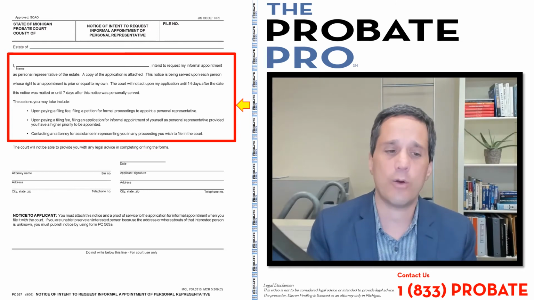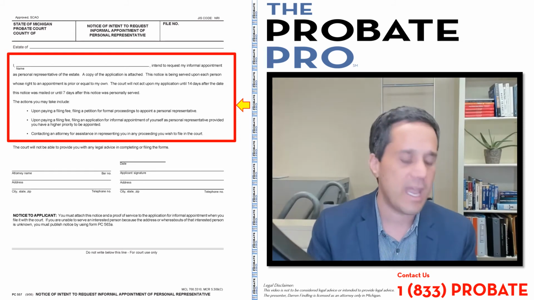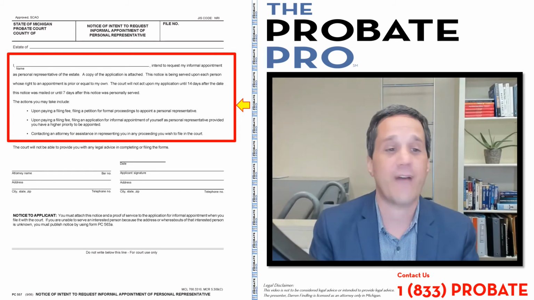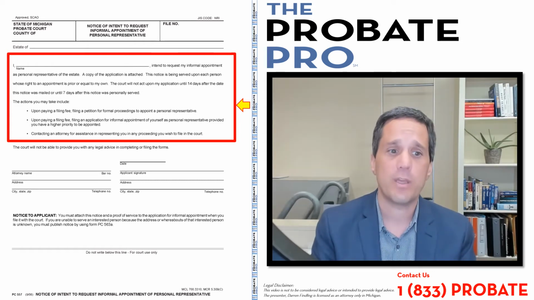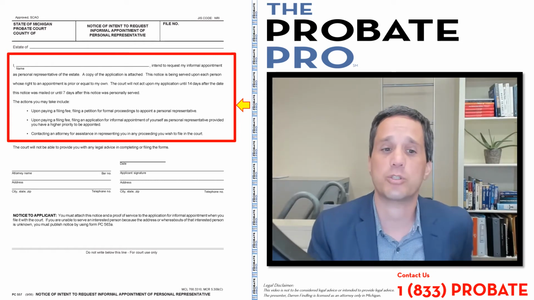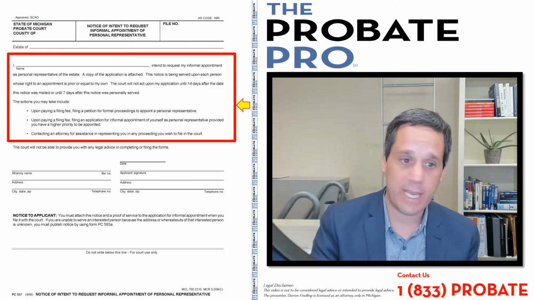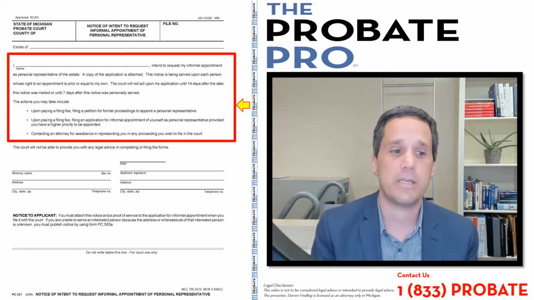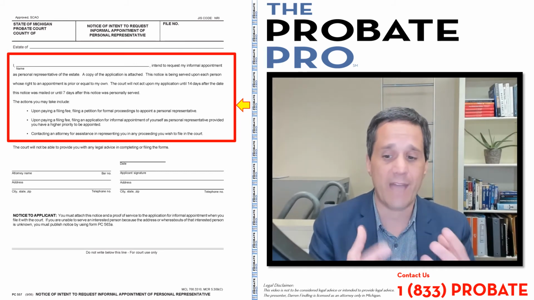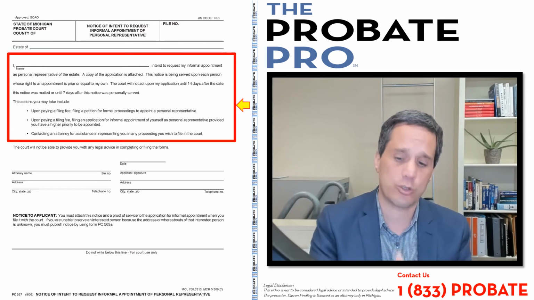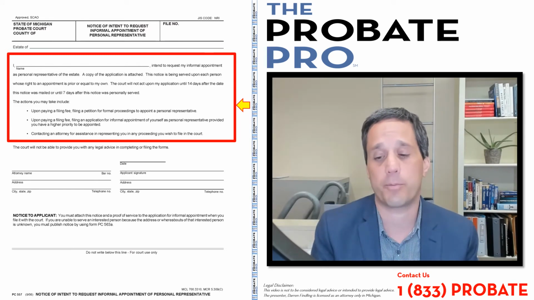Now, it's giving notice of the actions you can take, meaning the recipient of this notice and application. You can pay a filing fee and file a petition for formal probate, formal proceedings to appoint a personal representative. You can pay a filing fee with an application of your own seeking appointment. You can file objections to this process, but you have to do it in a way that assures that the informal process will come to an end and it will then become a formal process.